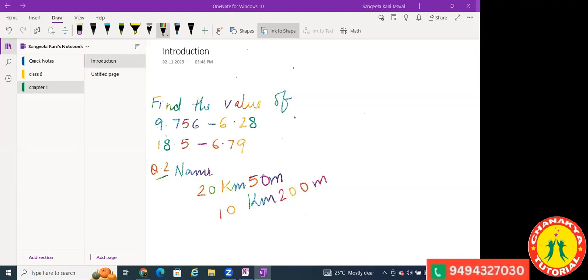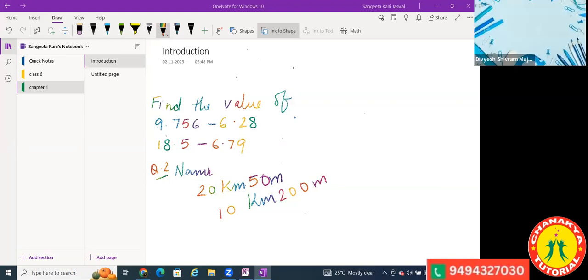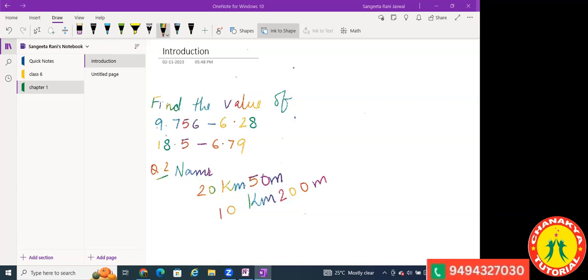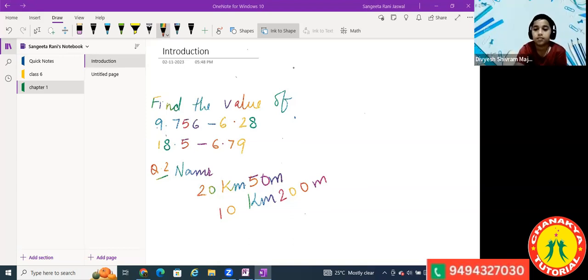Now, suppose I have this table in front of you. If somebody asks what is the perimeter of this table, perimeter means what? If you add up the lengths of all the line segments that make the shape of the table, that is called the perimeter, the length of the boundary of the table. You got it? The length of the boundaries.